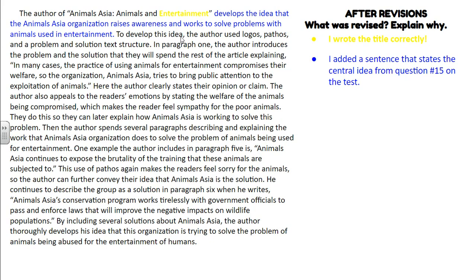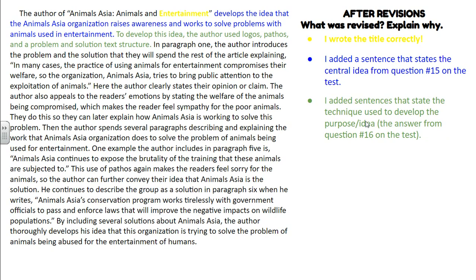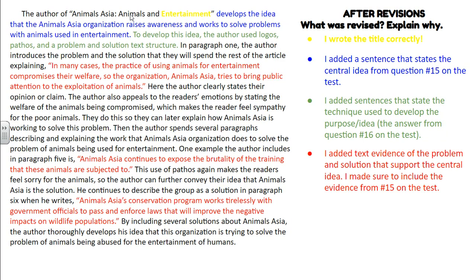Then, to develop this idea, the author used logos, pathos, and a problem and solution text structure. So now I added the sentence that states the technique that was used to develop the purpose and idea. This is question 16 from the test. So now I'm using 2 of my questions from the test to help me fix my answer. Prove how you know this is right. Let's take a look.